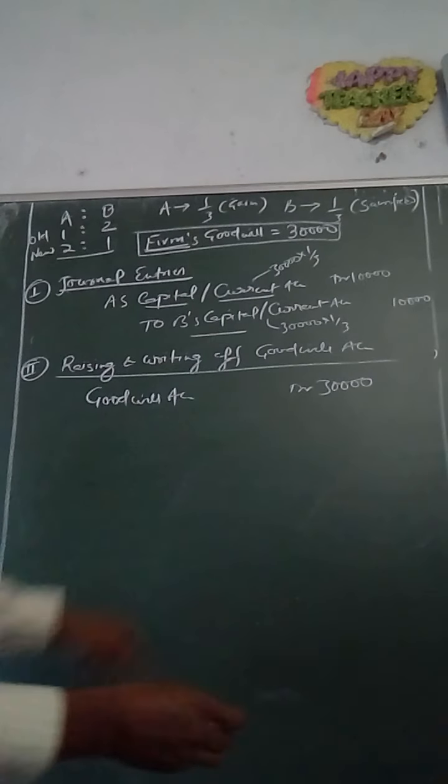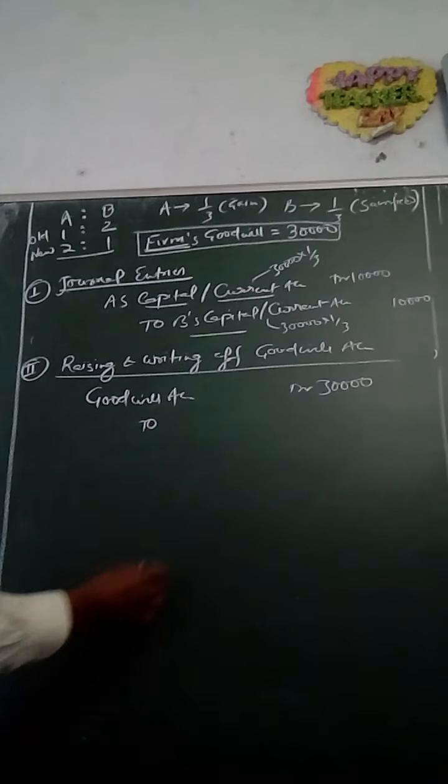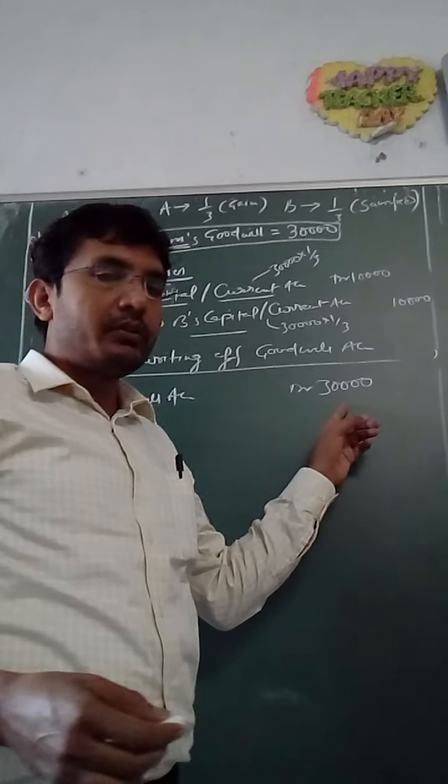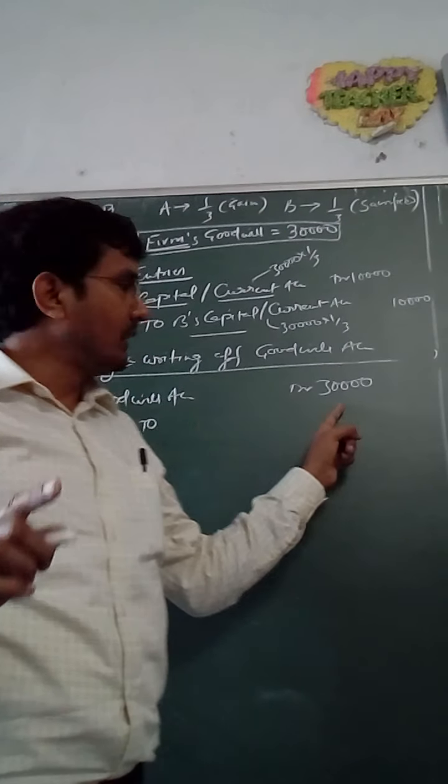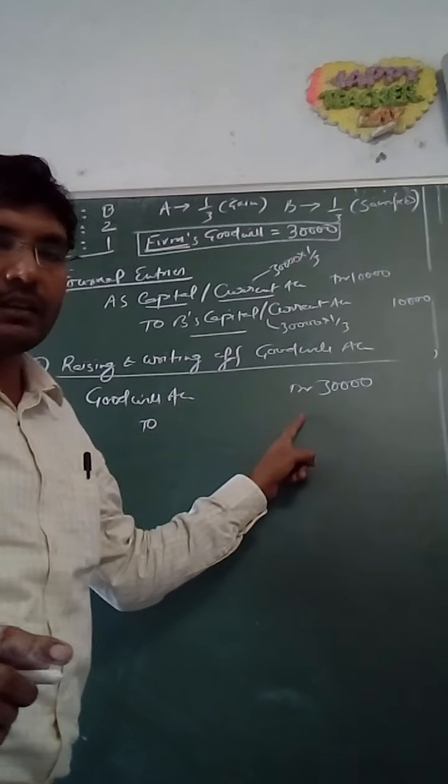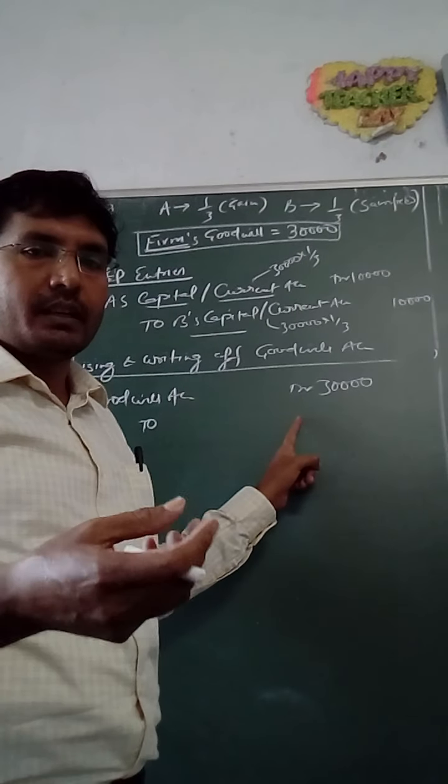So goodwill account has been debited, and since it is not a purchased goodwill, therefore the firm is not going to pay any cash, therefore cash account cannot be credited.